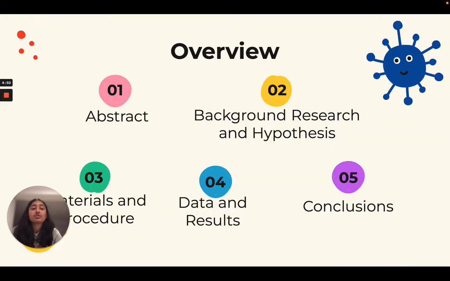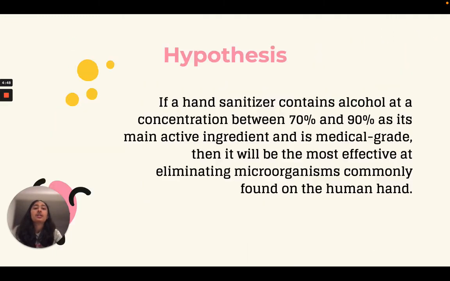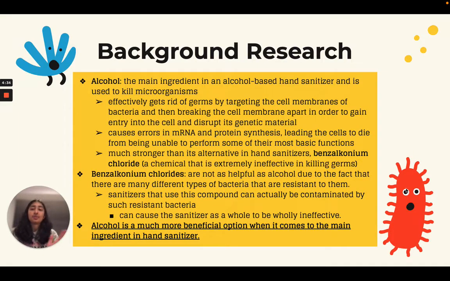So diving straight into my project, the hypothesis that I had was that if a hand sanitizer contains alcohol at a concentration between 70 and 90% and it is medical grade, then it will be most effective in eliminating more microorganisms. So my reasoning for this hypothesis is in my background research.